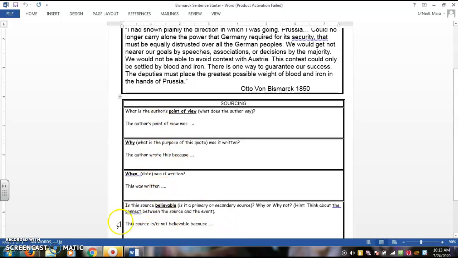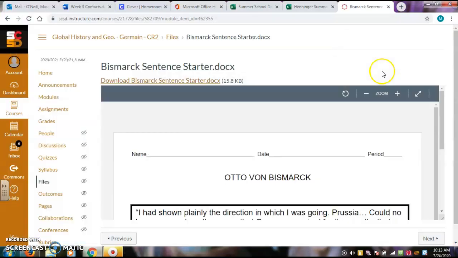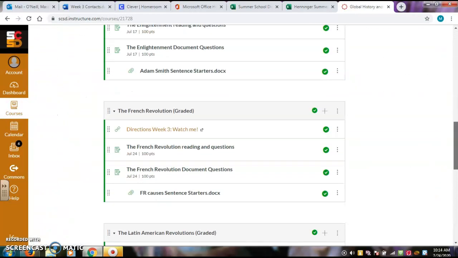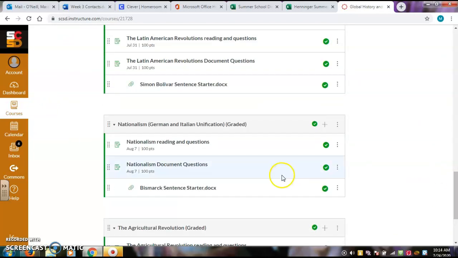Be careful on question number 4. You have to pick a side. Either you think this source is believable because, or you think this source is not believable, and then tell me why. Once you have saved this document to your desktop, make sure you go back to the home page and you're going to go and click on the nationalism document question where it contains the number of points, and you're going to submit under that section.